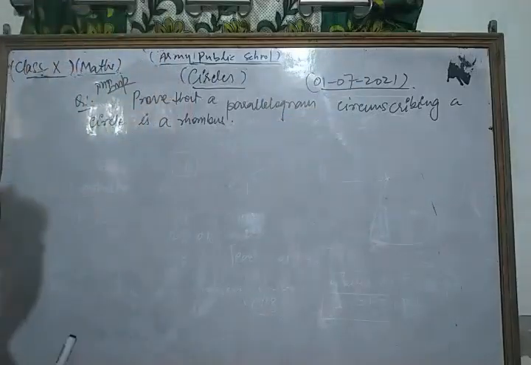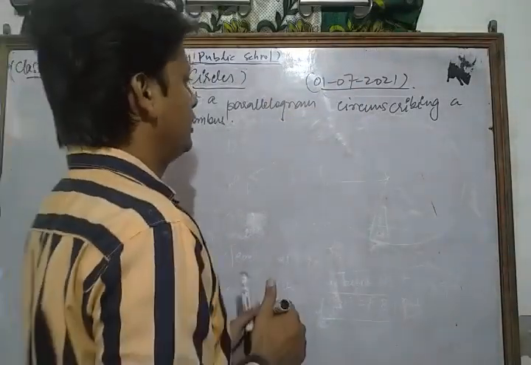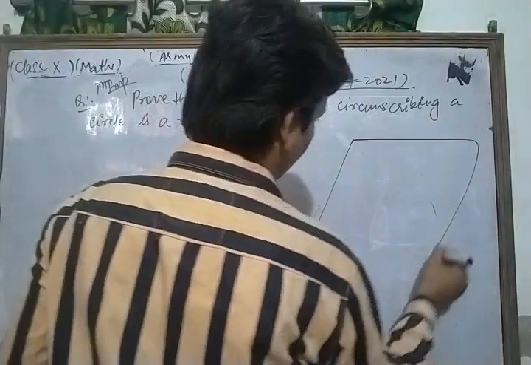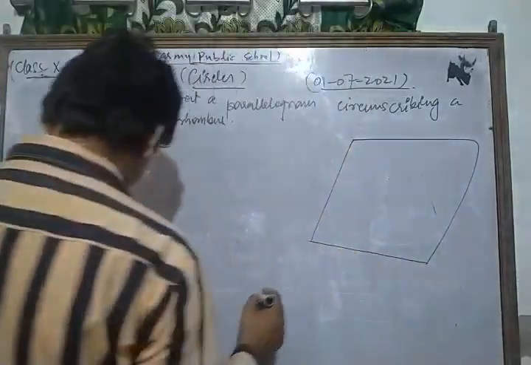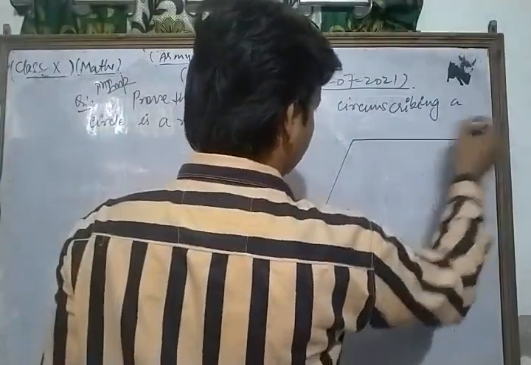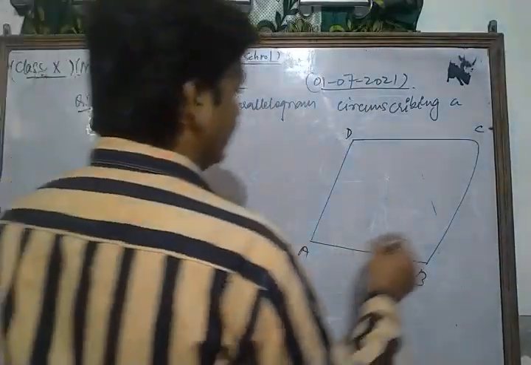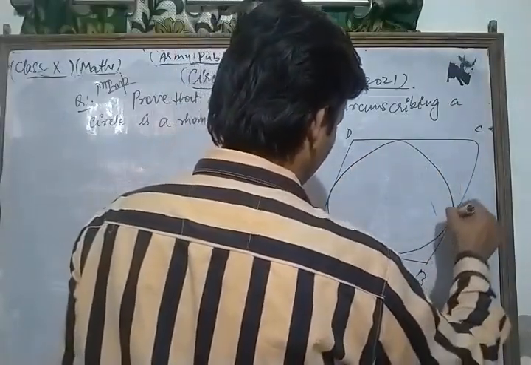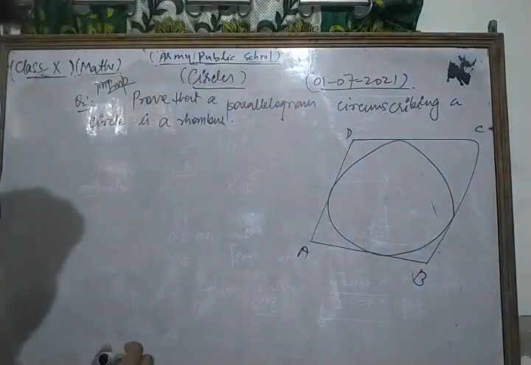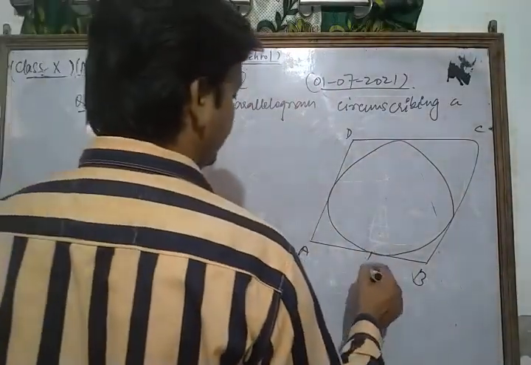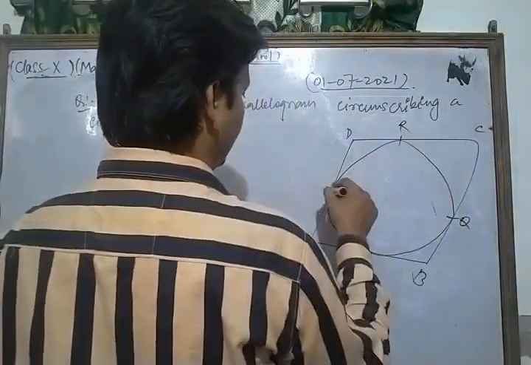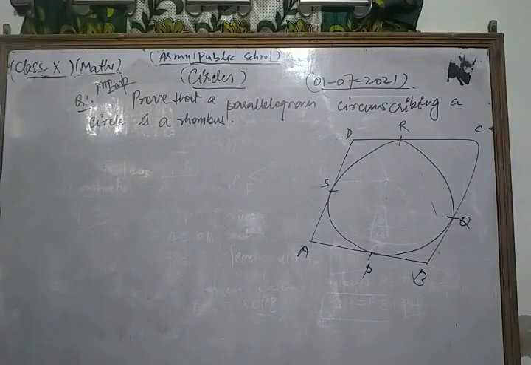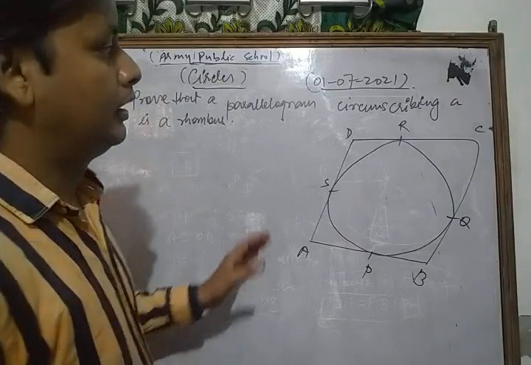Let's see. Here we have to show that a parallelogram circumscribing a circle is a rhombus. First of all, we take ABCD as a parallelogram with a circle inscribed in it in this way, and let the circle touch the sides at exactly the points P, Q, R and S. We have to show that the parallelogram ABCD is a rhombus.